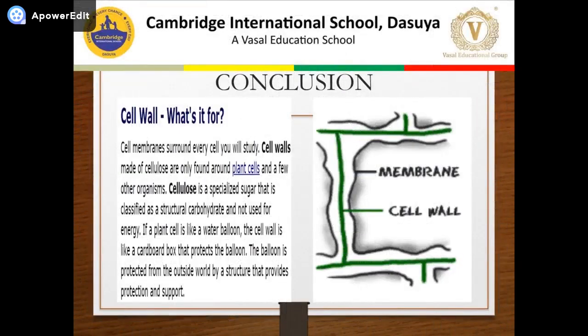So in the end, I would like to say that the cell membrane surrounds every cell you will study. Cell walls made up of cellulose are only found around plant cells and a few organisms. Cellulose is a specialized sugar that is classified as a structural carbohydrate, not used for energy. If the plant cell is like a water balloon, the cell wall is like a cardboard box that protects the balloon. The balloon is protected from the outside world by a structure that provides protection and